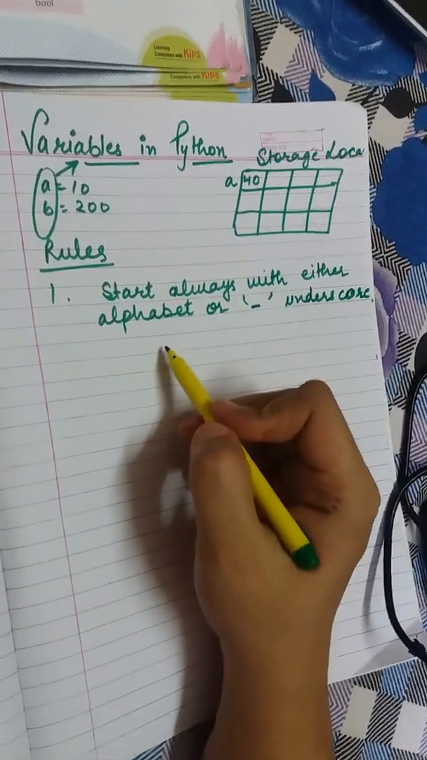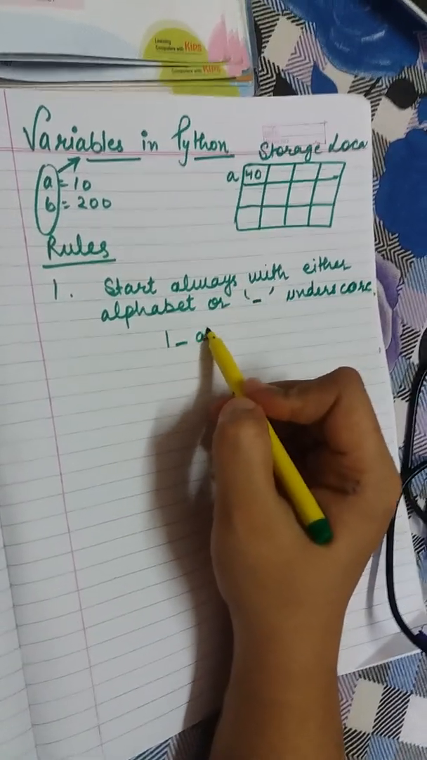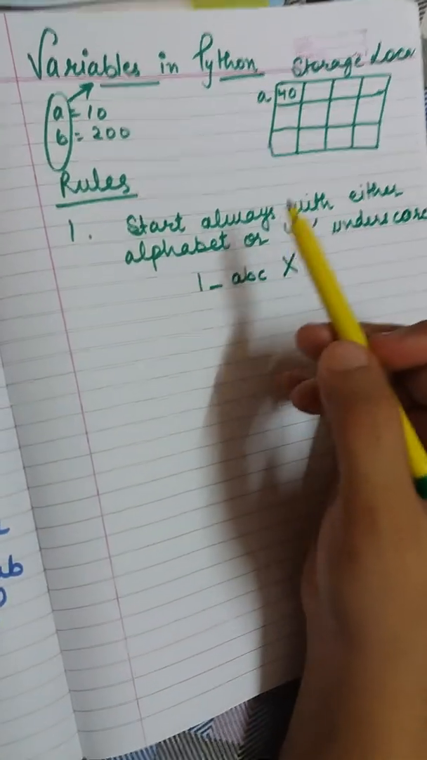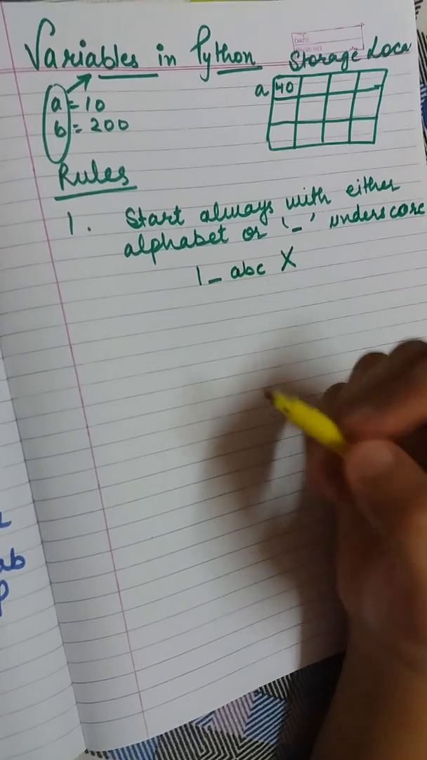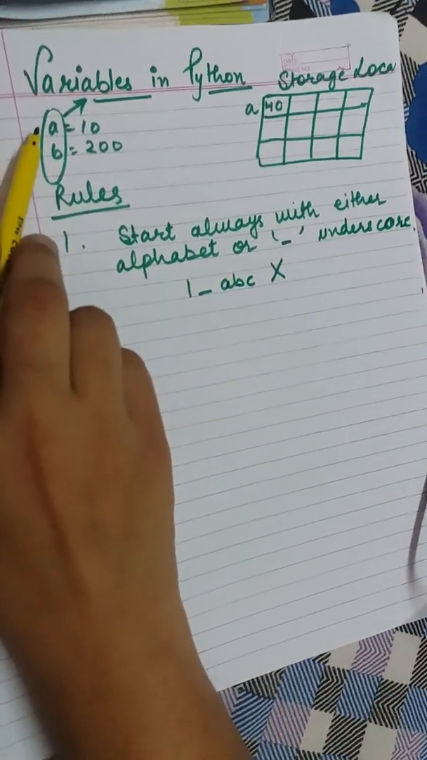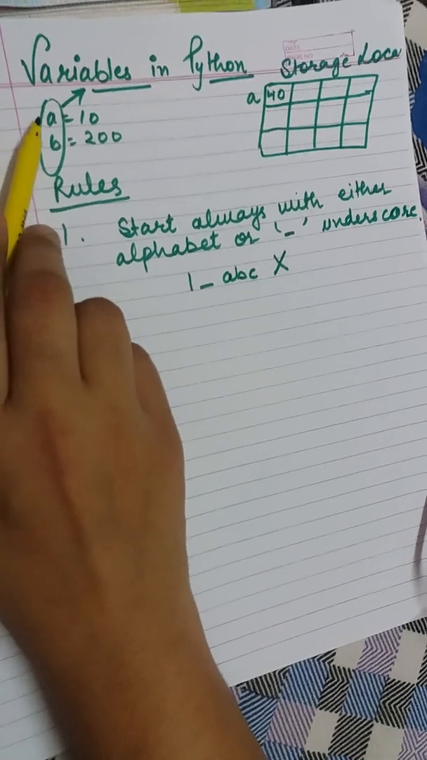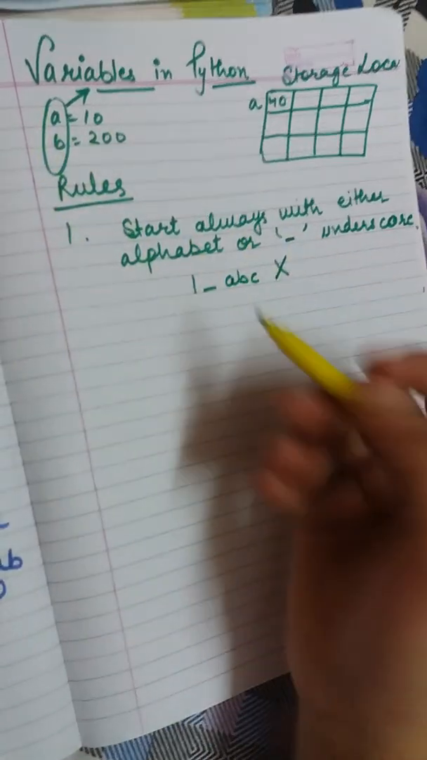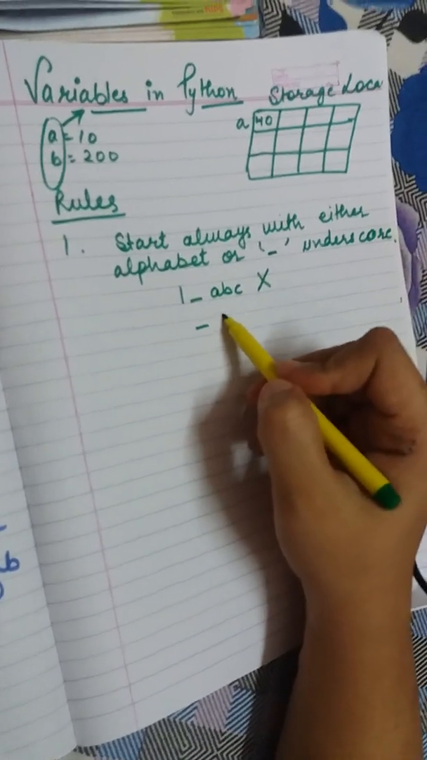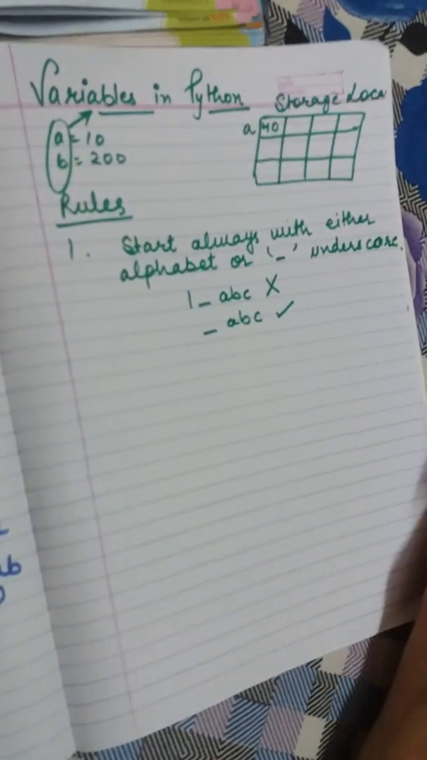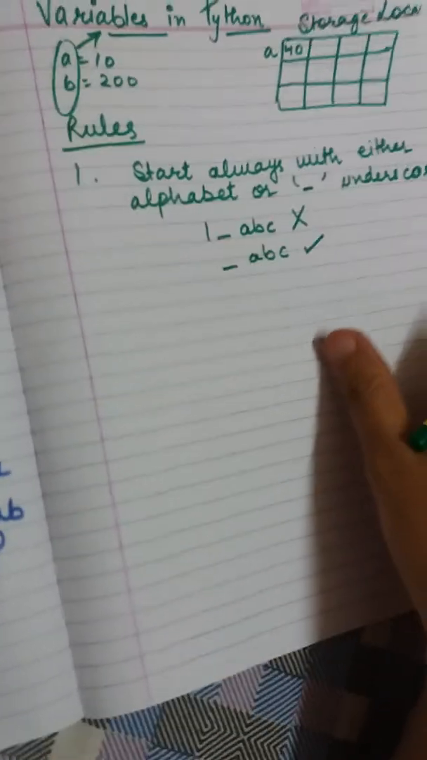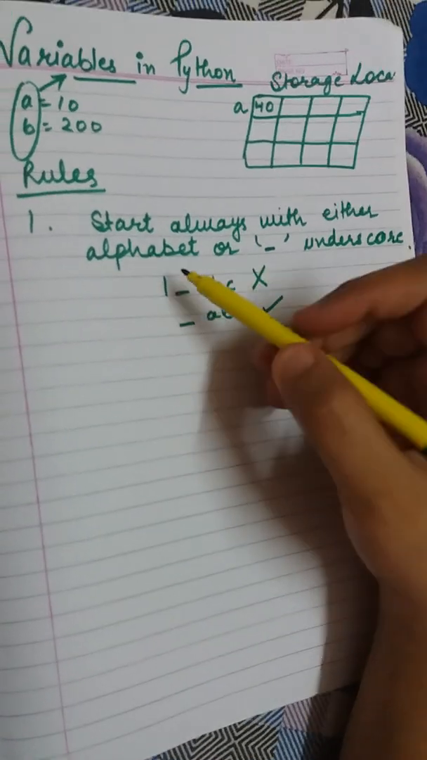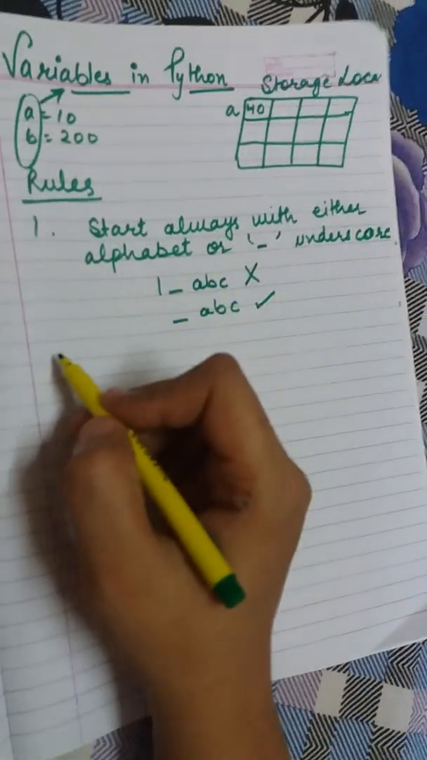Now for example, I am writing 1 underscore abc. This is not a valid name because every variable name should either start with an alphabet. It can be a single alphabet, like here I have used single alphabets, or multiple alphabets, or a combination. Suppose it is directly abc. So this is a valid variable name. So the first rule is it should always start with either an alphabet or an underscore.